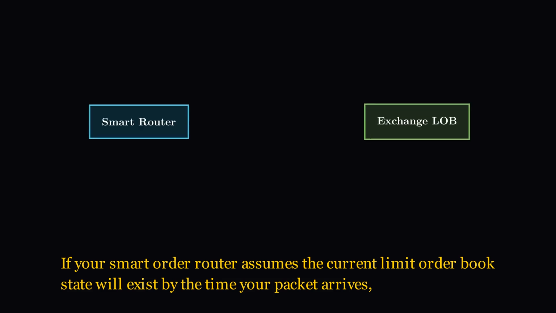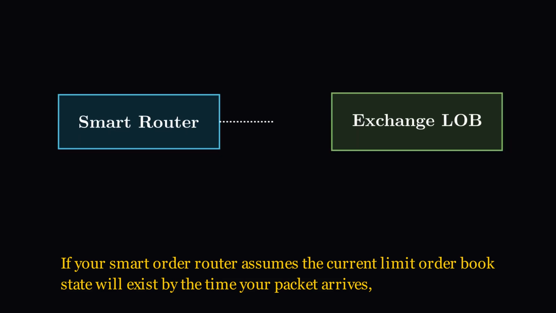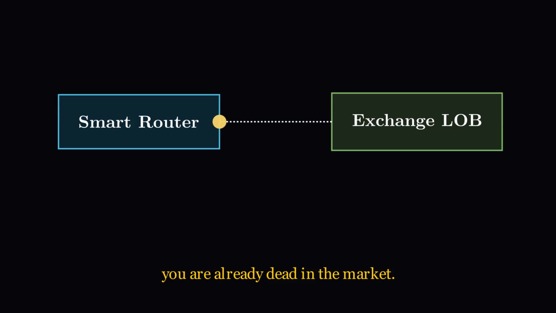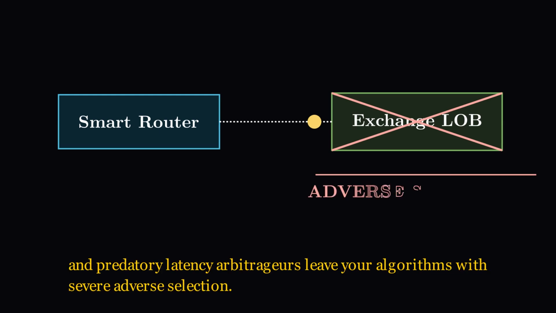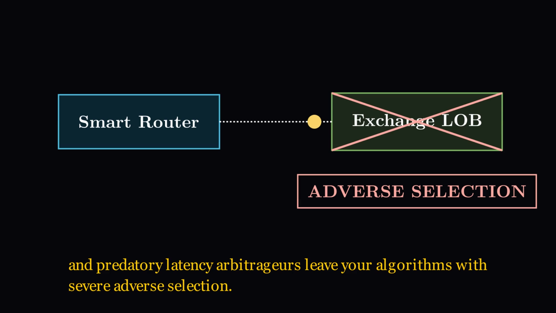If your smart order router assumes the current limit order book state will exist by the time your packet arrives, you are already dead in the market. In the microsecond gap between decision and execution, liquidity vanishes. And predatory latency arbitrageurs leave your algorithms with severe adverse selection.